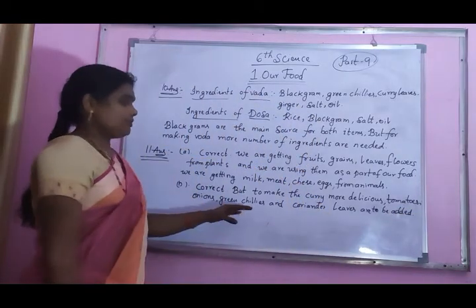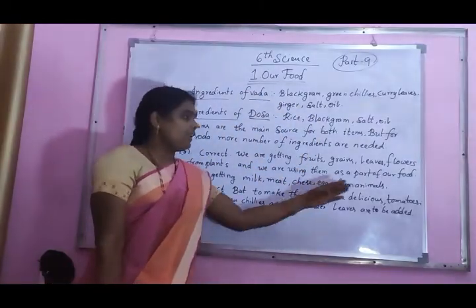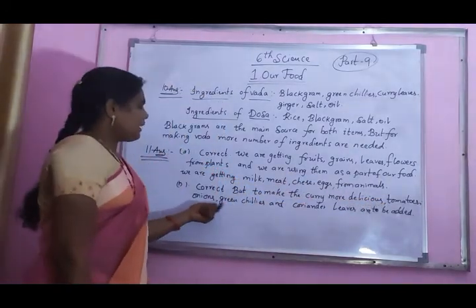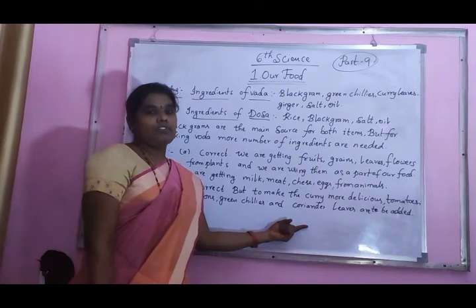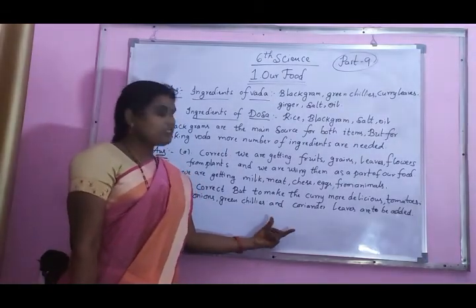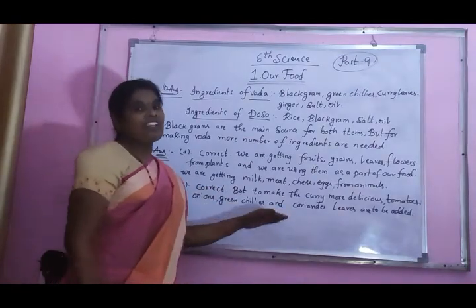If you want it more tasty, we add these to the curry. Tomatoes, onions, green chilies and coriander leaves are extra items. The question did not give these items. That's why we gave this reason.